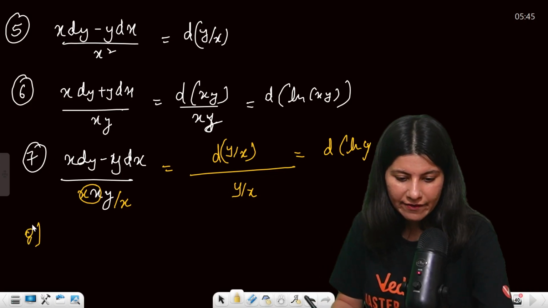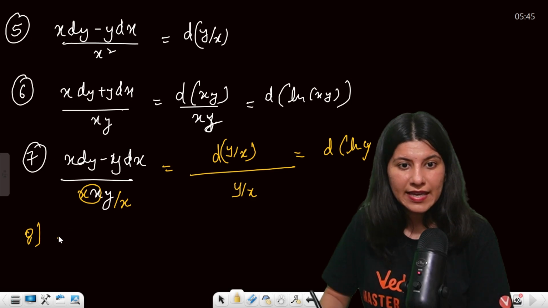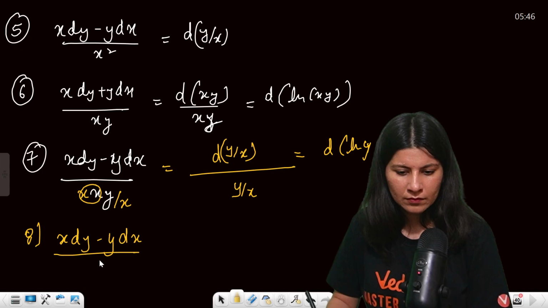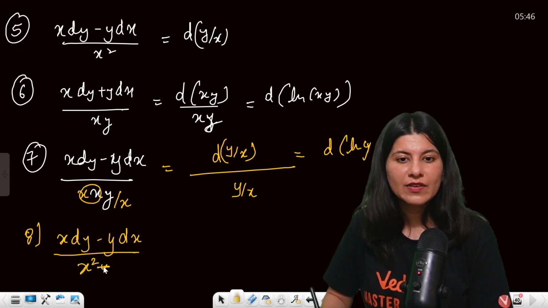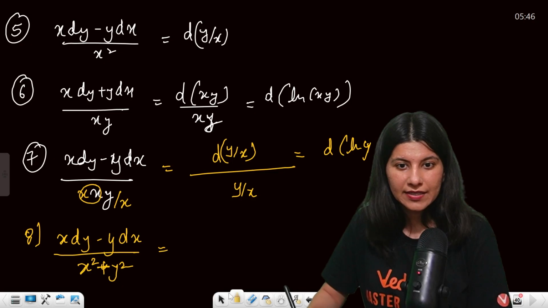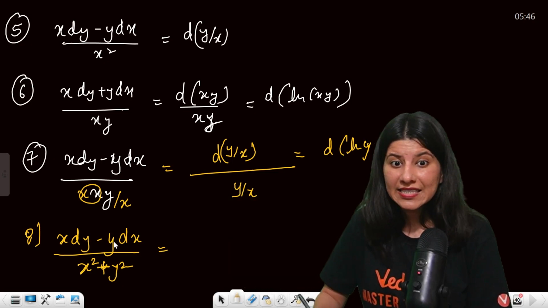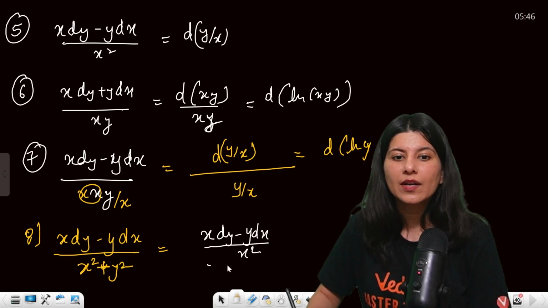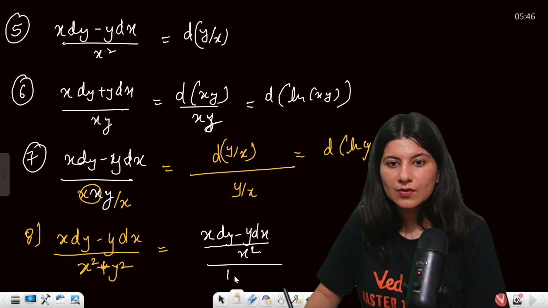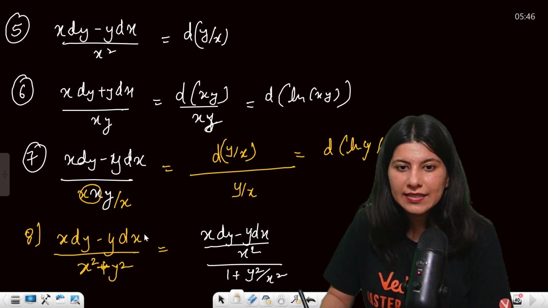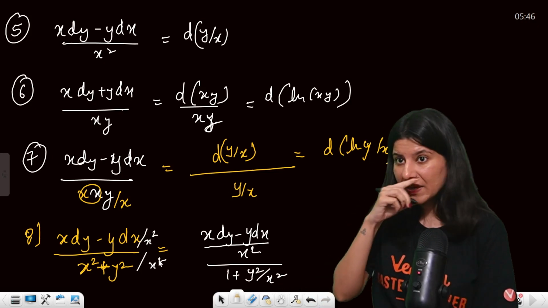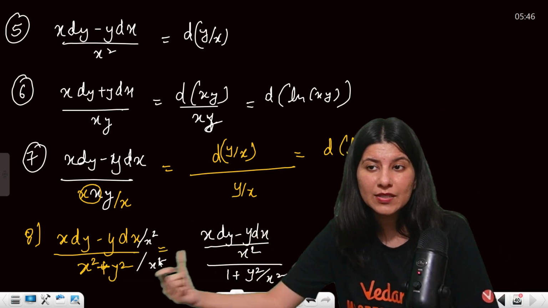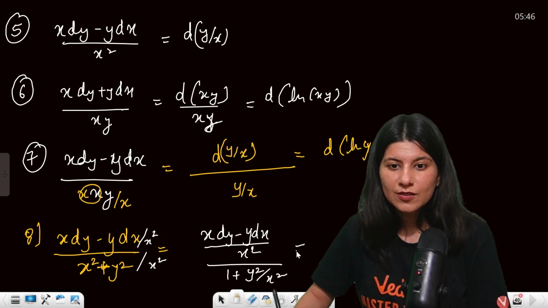And then we are having, okay, one more thing, which is x dy minus y dx upon x square plus y square. Now this is something a little bit on the trickier side. See, again, we have x dy minus y dx. So what we need is I need one more x square. So this is 1 plus y square by x square. So what I did is, I just divided both numerator and denominator by x square. If you divide the denominator by x square, it will become x square by x square 1, y square by x square.